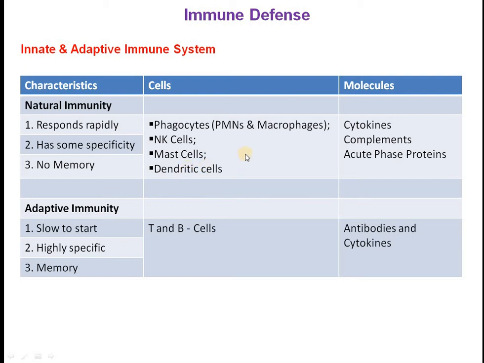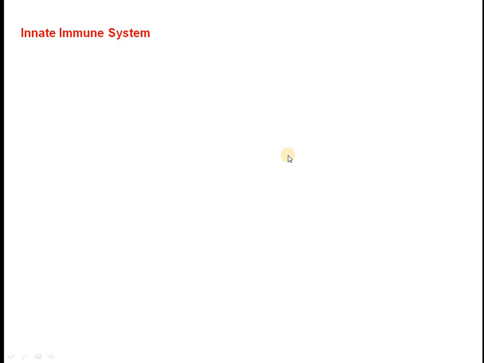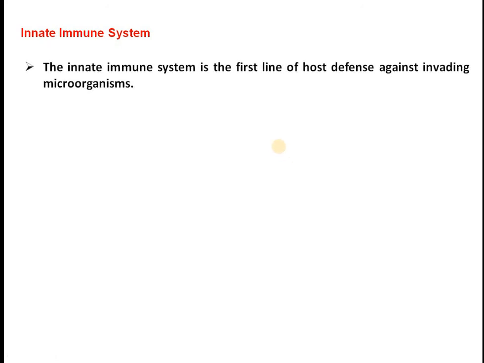So let us see what the components of the natural immune system are. The natural or innate immune system is the first line of defense against invading organisms by the host. That means once it enters our body, it has already crossed the external body defense system and is entering within our body. The innate immune system first reacts very rapidly to destroy these microorganisms.